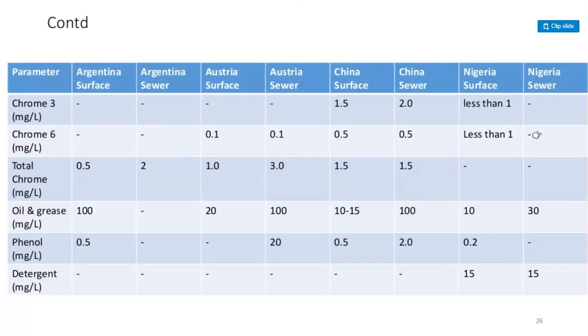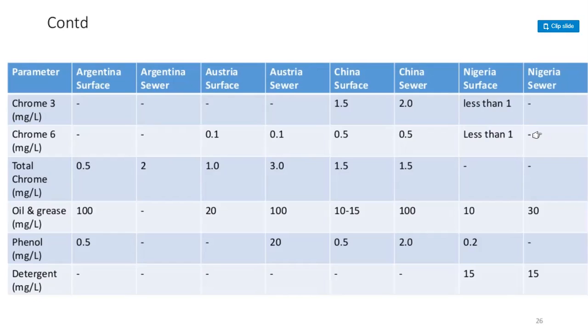And chromium 3 milligram per liter, 1.5 China surface and the China sewer 2.0, Nigeria surface less than 1. Chromium 6 milligram per liter, Australia surface is 0.1, Australia sewer 0.1, China surface 0.5, China sewer 0.5, Nigeria surface less than 1. So total chromium milligram per liter is 0.5, 2, 1.0, 3.0, 1.5, 1.5.